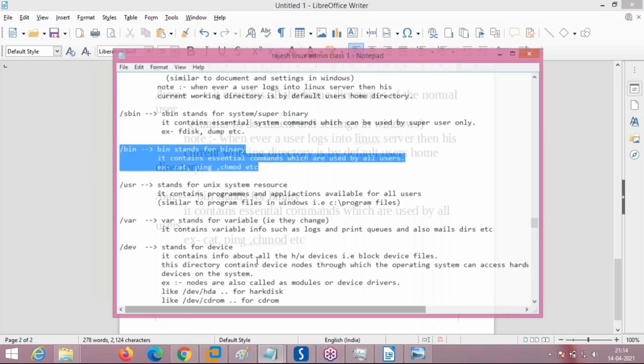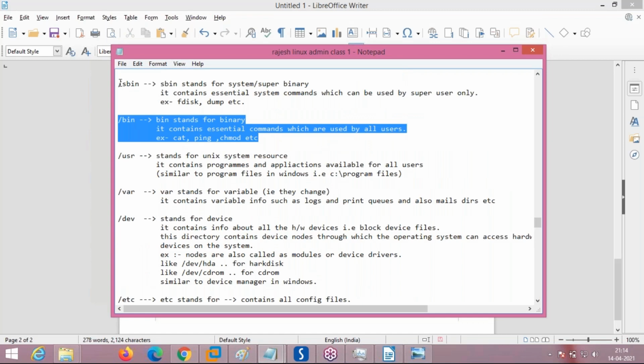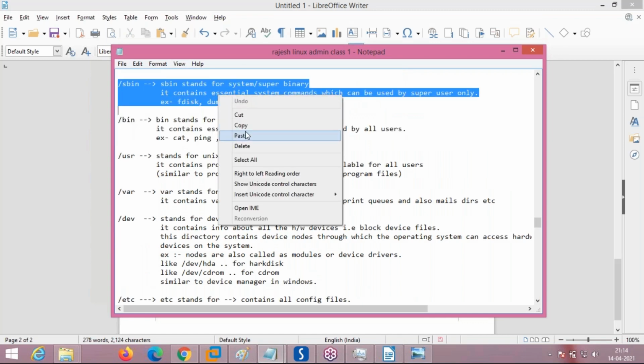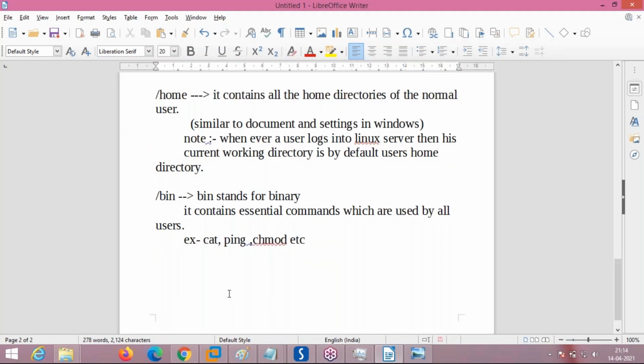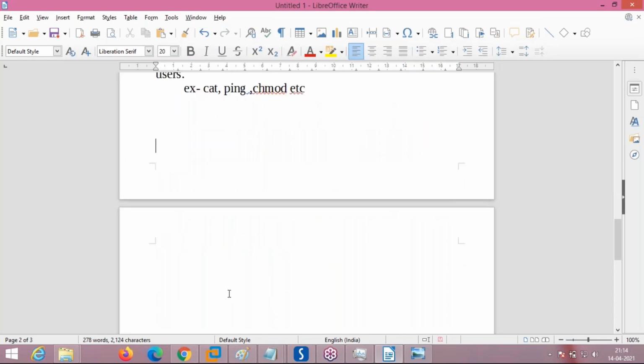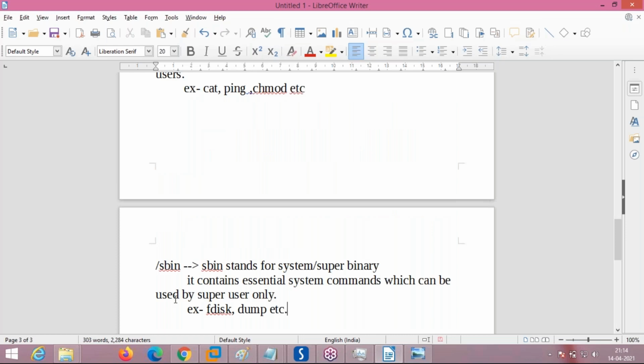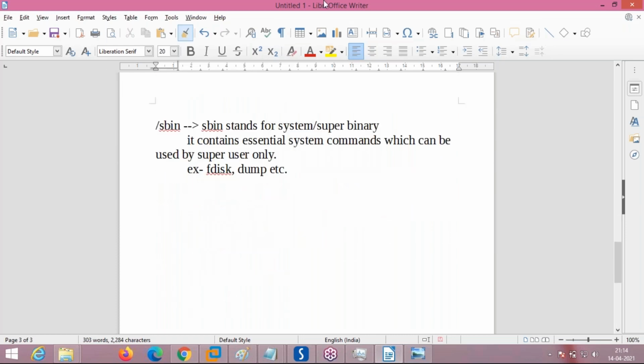Next we will see the purpose of the sbin directory. These directories and their purposes are very important. Sbin stands for system binary or super binary.